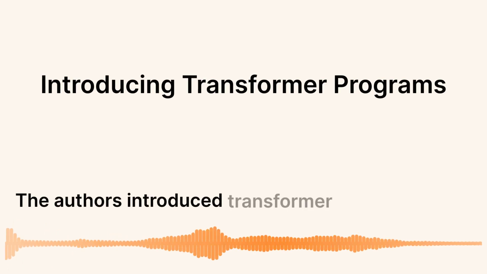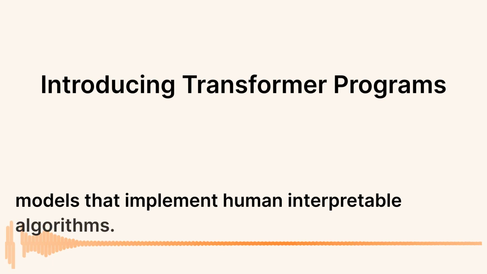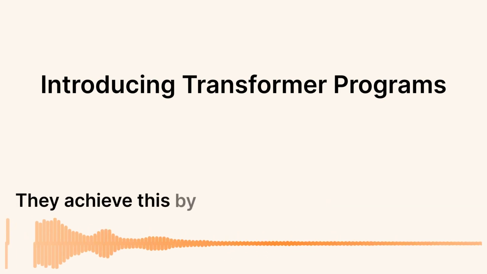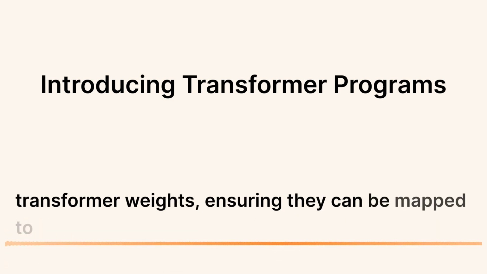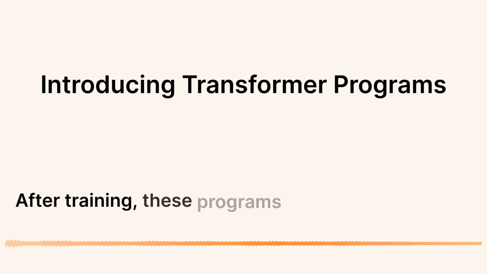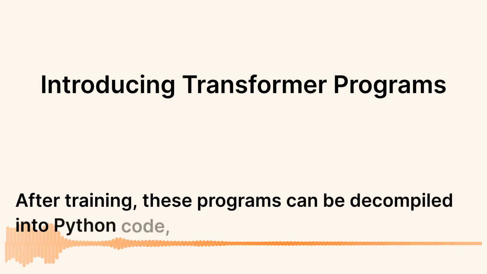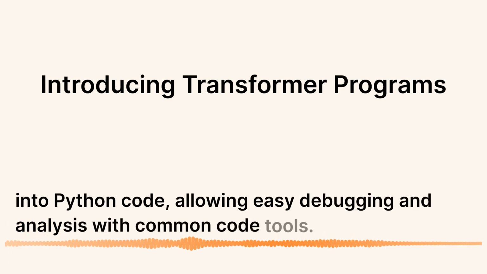The authors introduced transformer programs, models that implement human-interpretable algorithms. They achieve this by imposing constraints on the transformer weights, ensuring they can be mapped to a family of human-readable programs. After training, these programs can be decompiled into Python code, allowing easy debugging and analysis with common code tools.